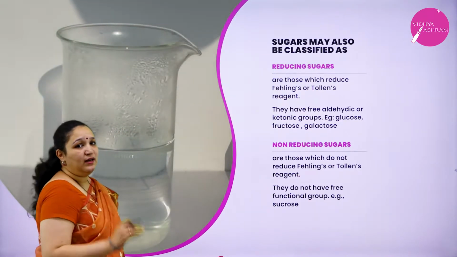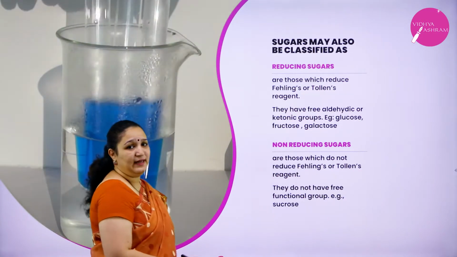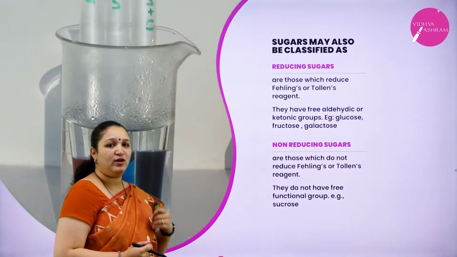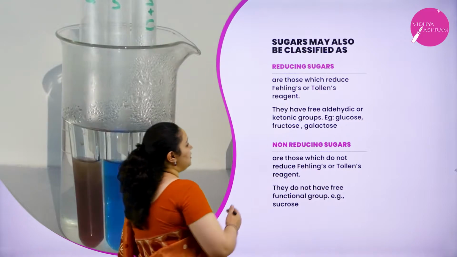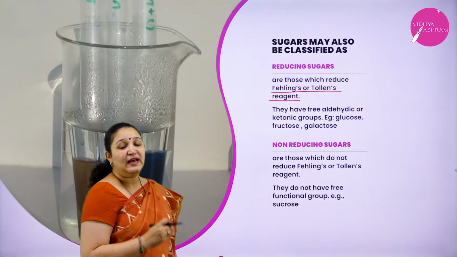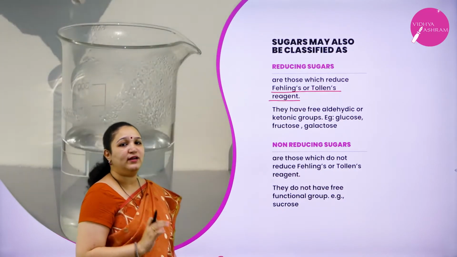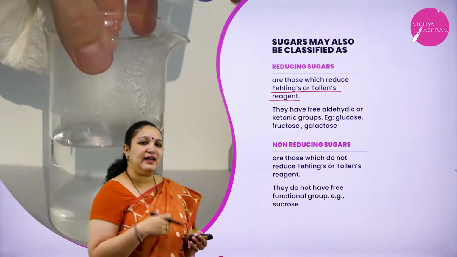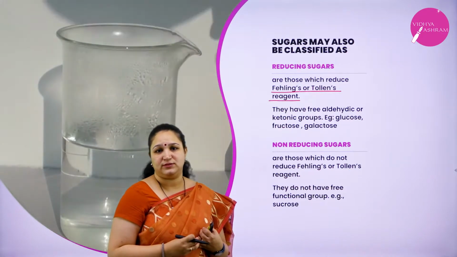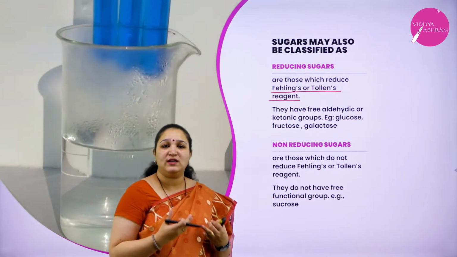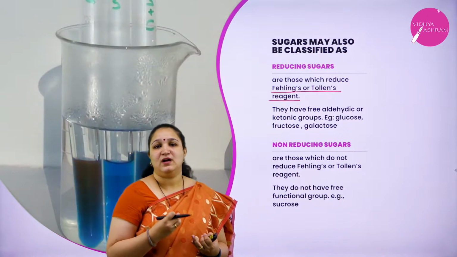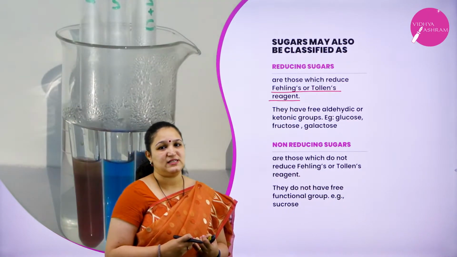Next, based on their reducing property, we can tell sugars are of two types: reducing sugars, non-reducing sugars. Reducing sugars are those which can reduce Fehling's or Tollens reagent. They have free aldehydic or ketonic group. So the free aldehydic and ketonic group which is present can reduce Fehling's and Tollens reagent. So Fehling's and Tollens reagent, what is it and what is the reaction there which is happening? You will be learning in the chapter aldehydes, ketones and carboxylic acids in detail.